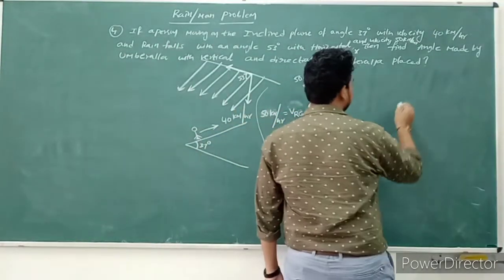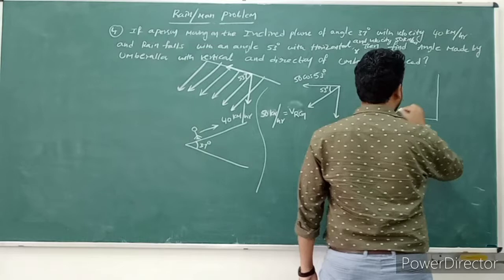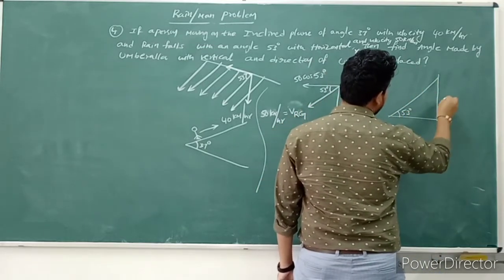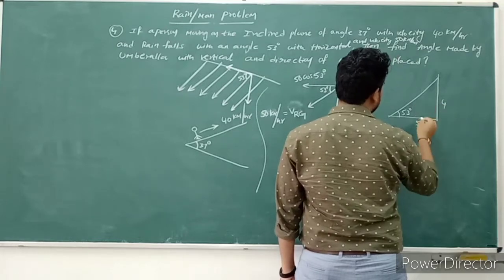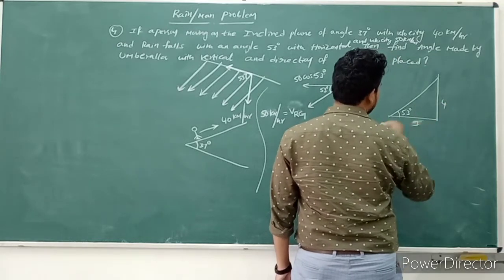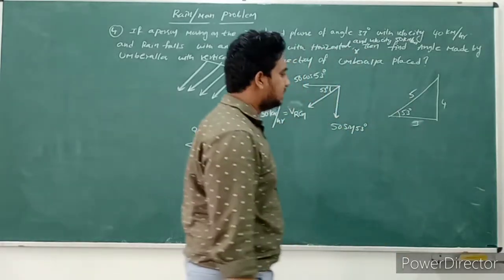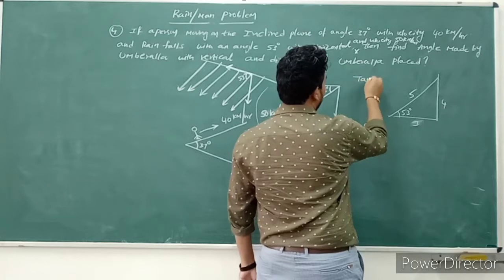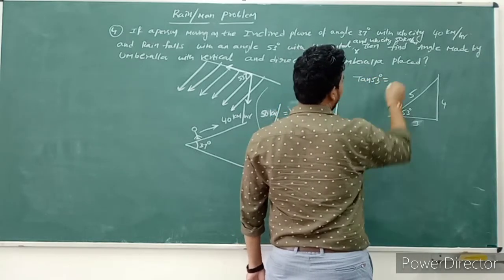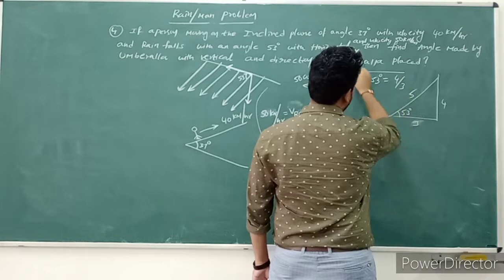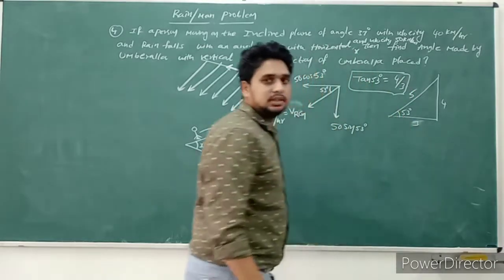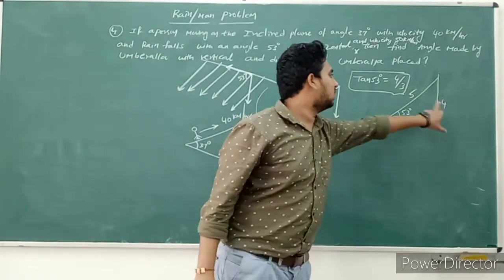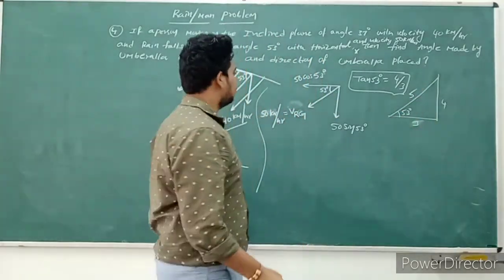Already we know in a right angle triangle, the angle is 53 degrees. This is 4 and this is 3, sorry, and this is 5, the hypotenuse. So tan 53 is equal to 4 by 3. According to the right angle triangle, for 53 degrees, the base is 3, the perpendicular is 4 and the hypotenuse is 5.